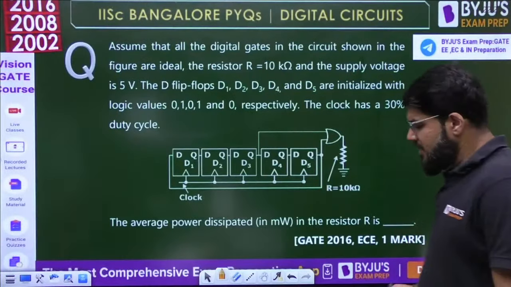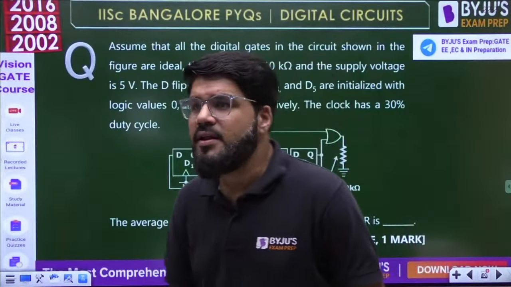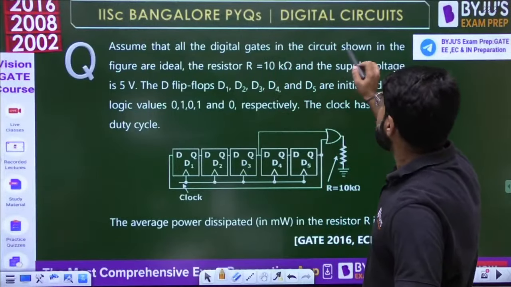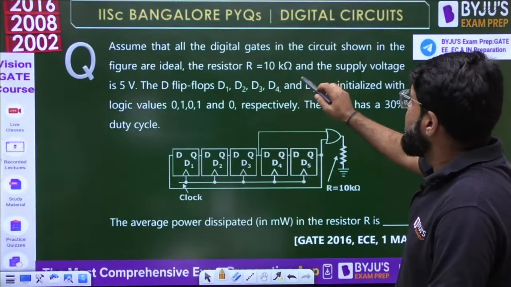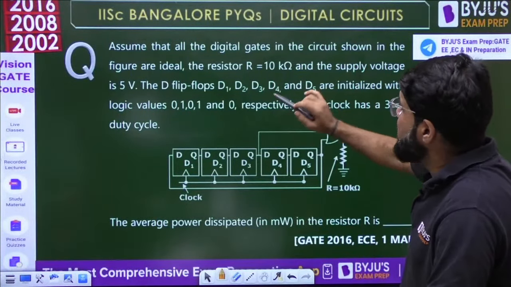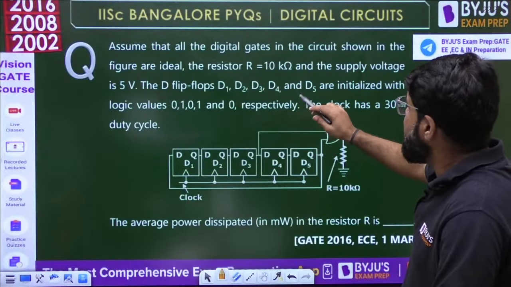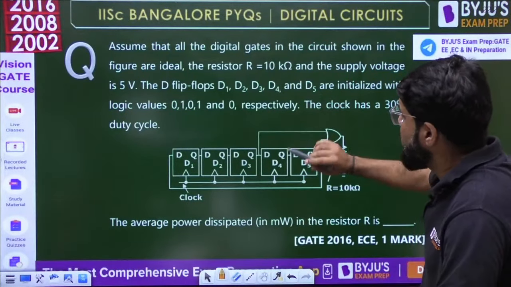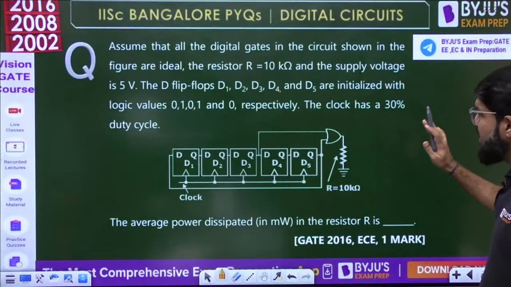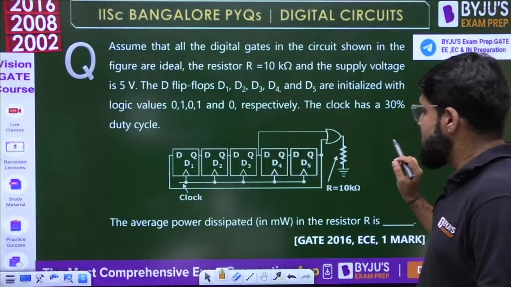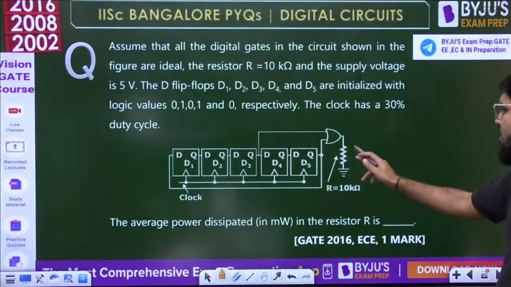Again a 2016 question, although 1 mark, but a good question here again. Assume that all the digital gates in the circuit shown in the figure are ideal. The resistor R is 10 kilo ohm and the supply voltage is 5 volt. The D flip-flops D1, D2, D3, D4, D5 are initialized with the logic value 0, 1, 0, 1, 0 respectively. The clock has a 30% duty cycle. What is the average power dissipated in this resistor?